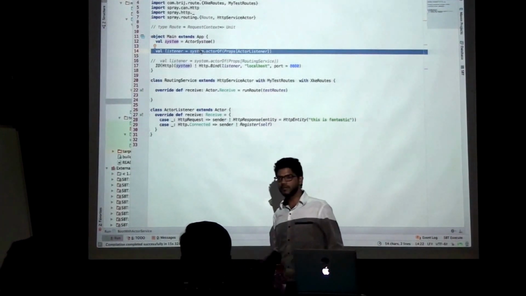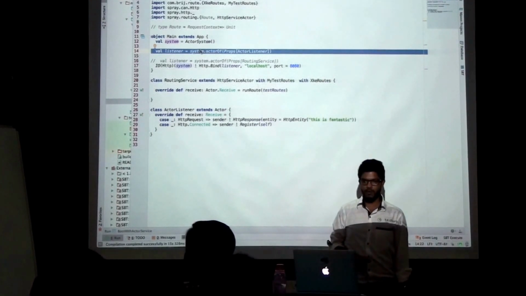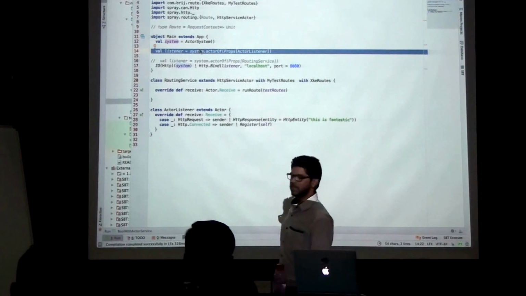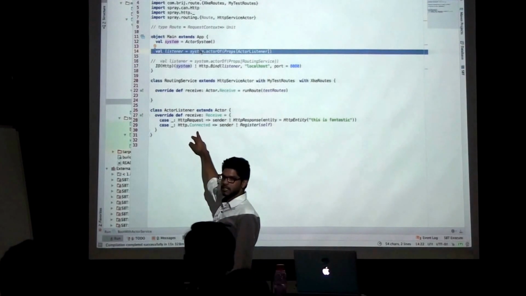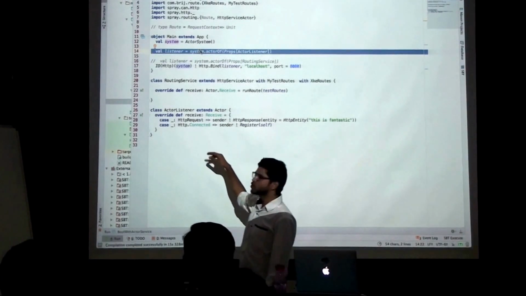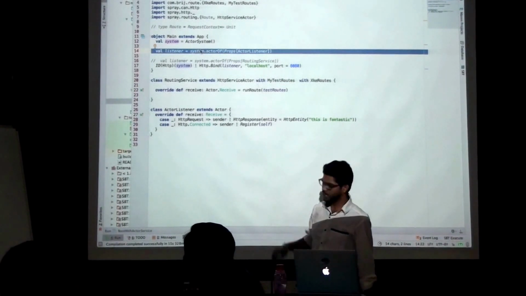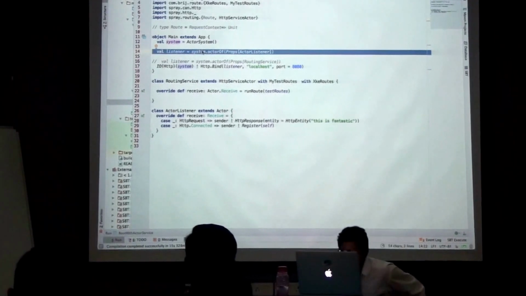So basically the HTTP server connection and the HTTP listener actor, you need not worry about that. Spray by itself will handle that, but what you have to do is define the one message, Connected. That is a must, otherwise the request will time out and you won't get any connection. So I can explain it. Now what I am going to do is run this server.